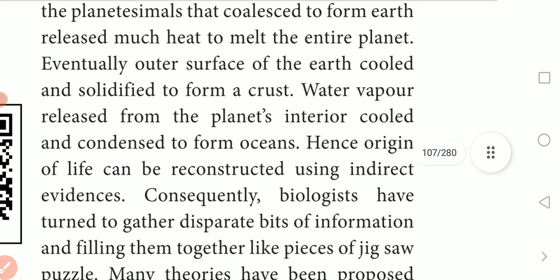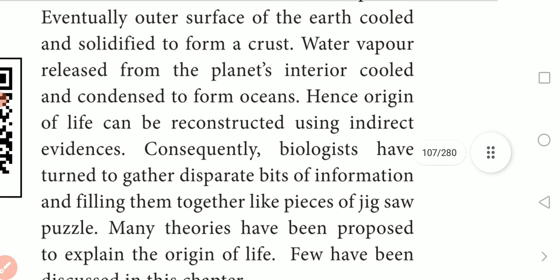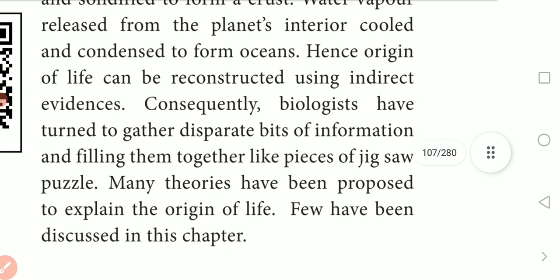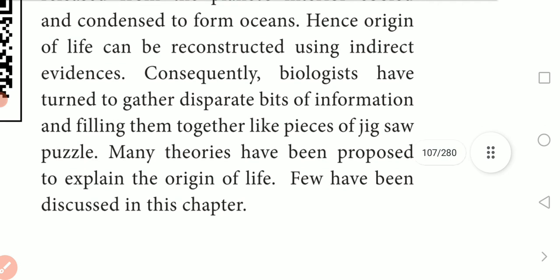Hence, the origin of life can be reconstructed using indirect evidence. Consequently, biologists have turned to gathering disparate bits of information and fitting them together like pieces of a jigsaw puzzle. Each scientist gave different opinions, which were joined together, and they came to one conclusion about how the Earth was formed earlier.